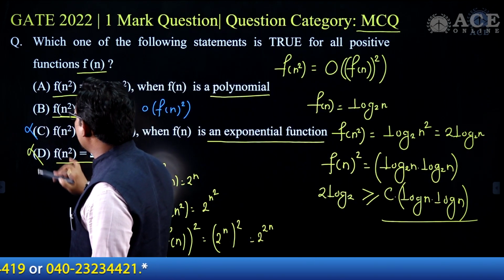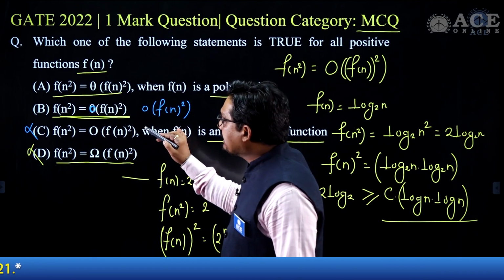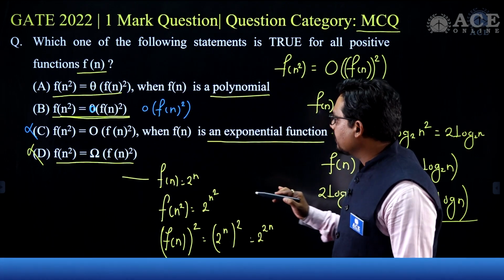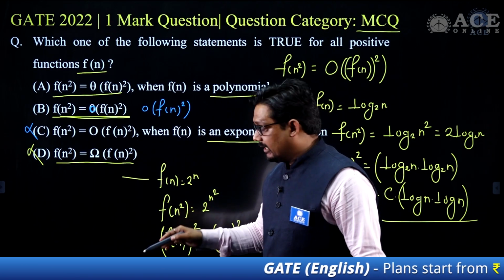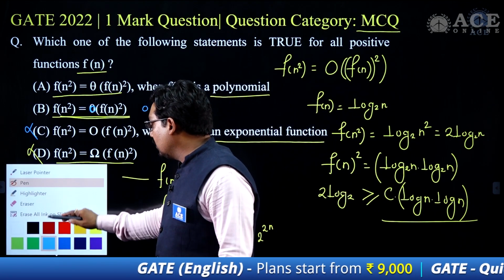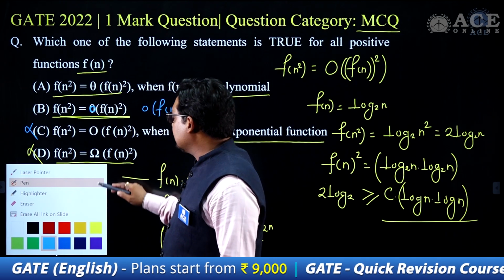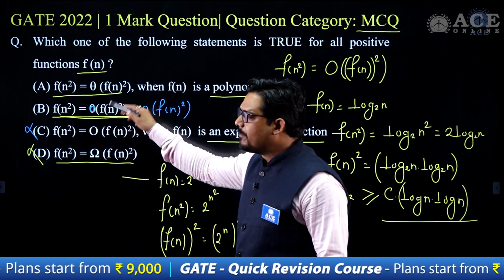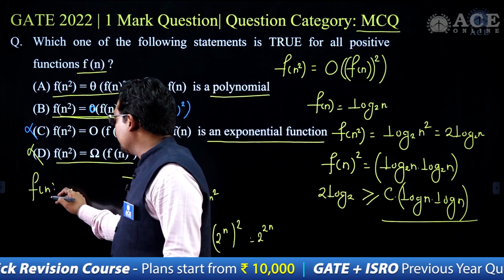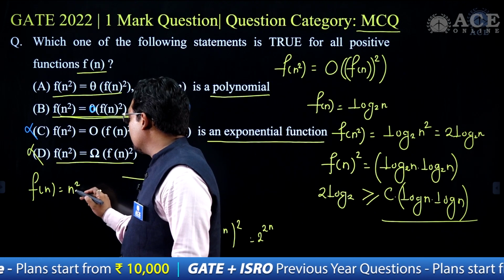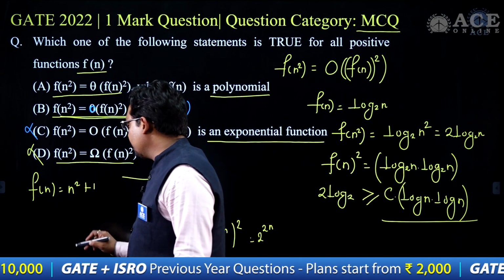This is not correct, and C is also a false statement. When I come to option D, it says strictly greater, and this won't be satisfied for any polynomial function. Suppose I take f of n equal to n square, okay, suppose I take n square plus 1 here.